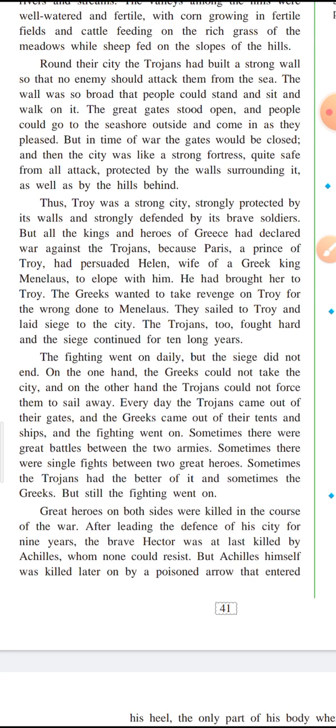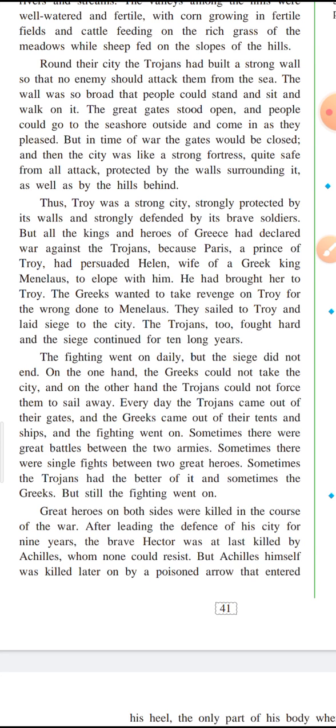On one side, the Greeks were not able to defeat the Trojans and enter the city of Troy, and on the other hand, the Trojans were also not able to defeat the Greeks and send them back home, or back to Greece.